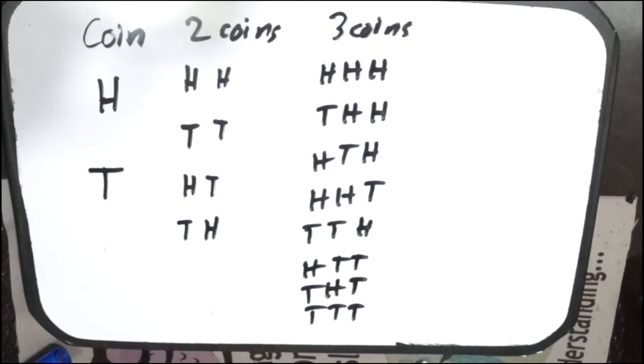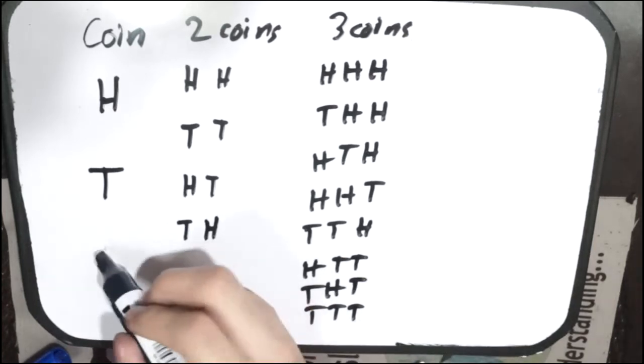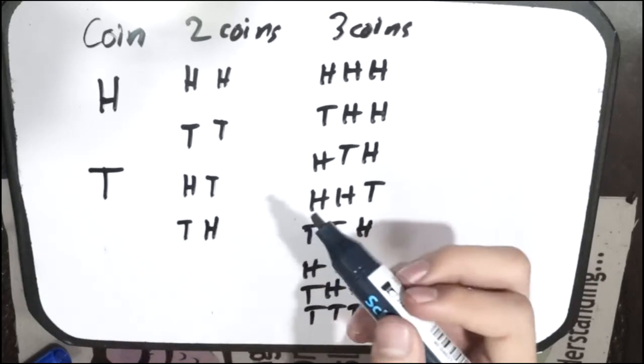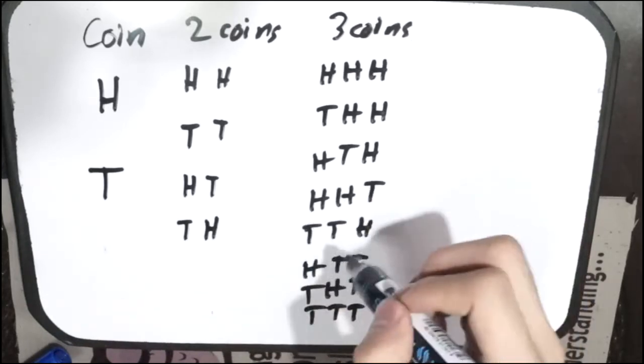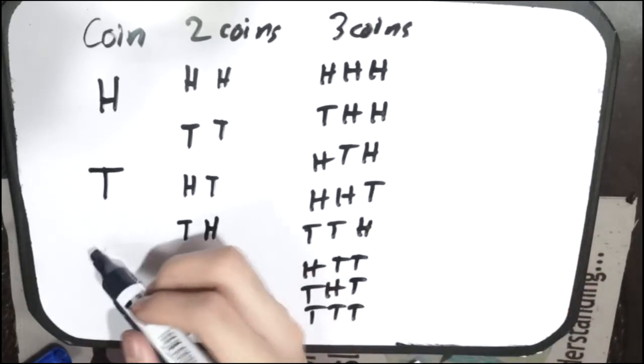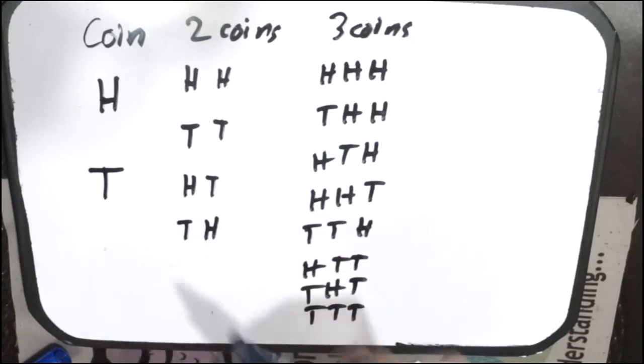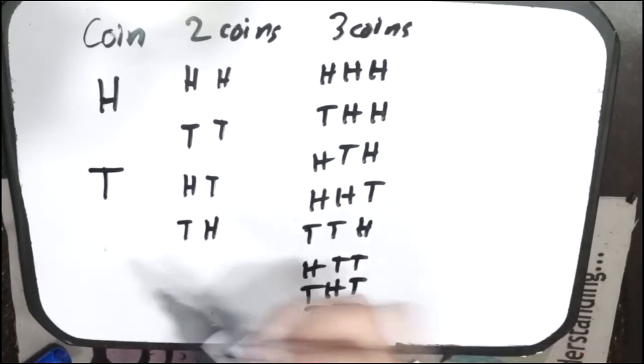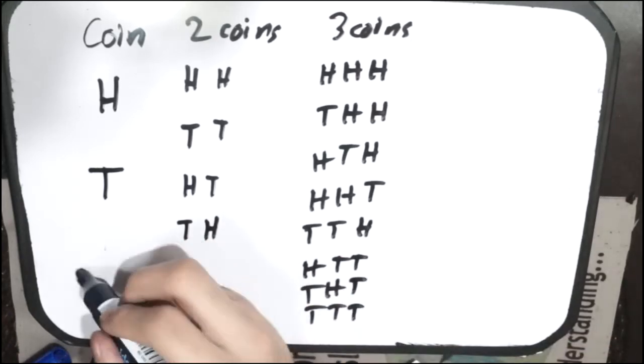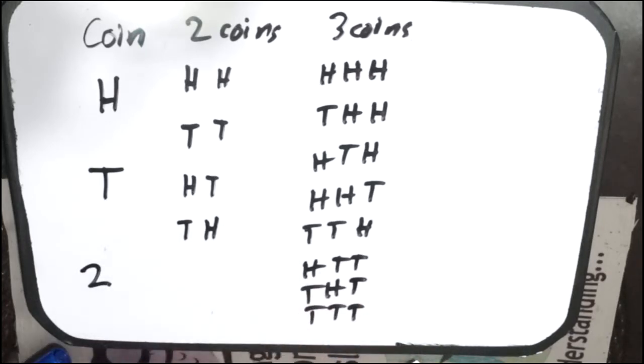So what could we do to predict the number of ways these coins could land? The easiest way would be either you count them one by one, or since there are 2 ways a single coin could land, you raise it to the number of coins.